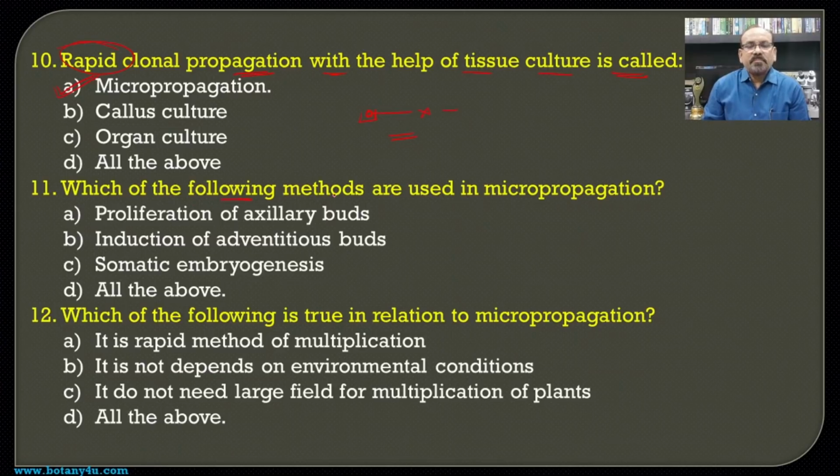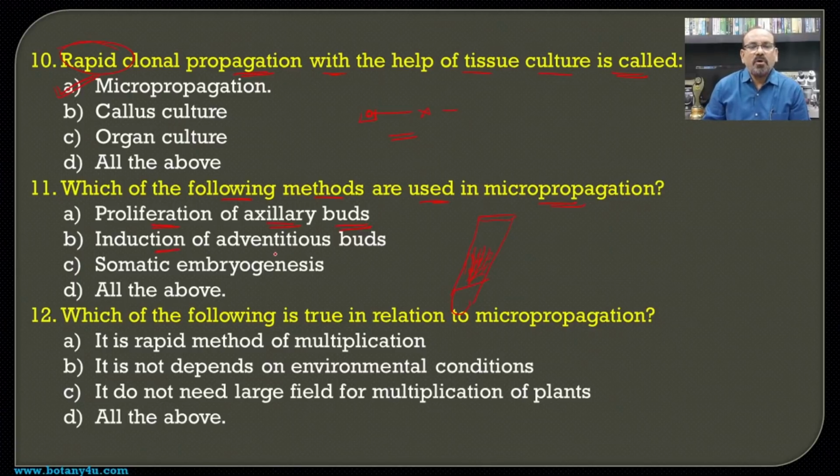Then which of the following methods are used in micropropagation? If you see the complete process of micropropagation, then there is a need for proliferation of the axillary buds, so that when there is formation or proliferation of the axillary bud, at that time there will be formation of many plants from it. So in this way there is need of the proliferation.